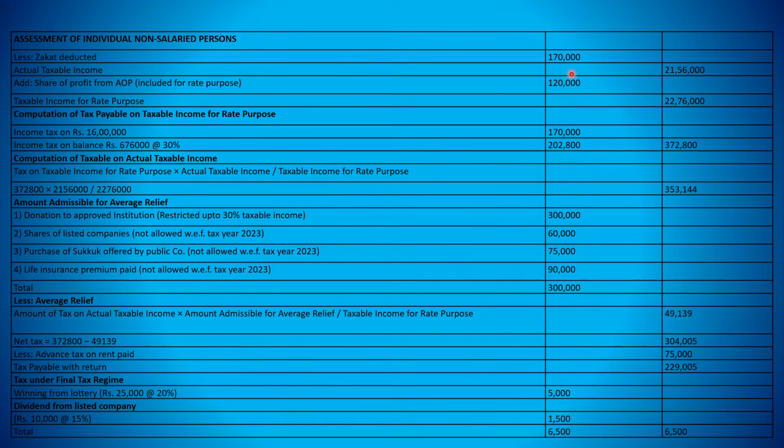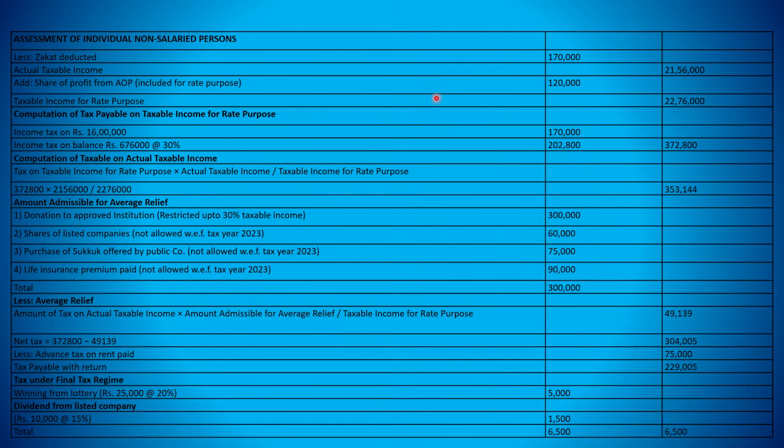So the tax would be higher because the income would be higher here, since we are adding share of profit from AOP included for rate purposes. Taxable income for rate purpose, we will add 1,20,000, so that would be 22 lakh 76,000. This is the total taxable income for rate purpose. Now we will have to calculate tax on 22 lakh 76,000.